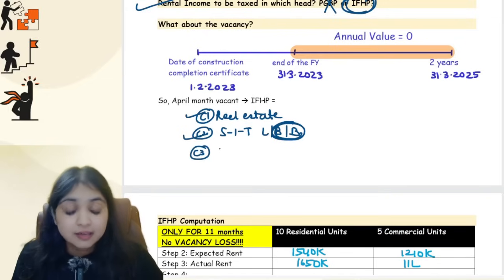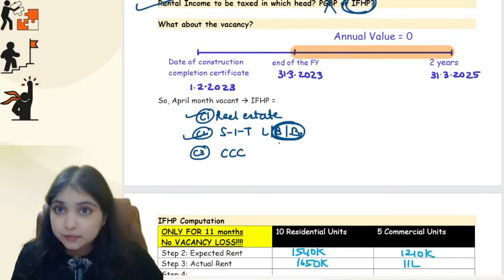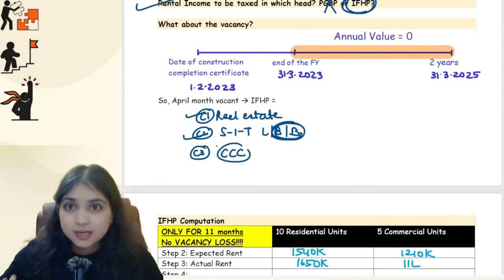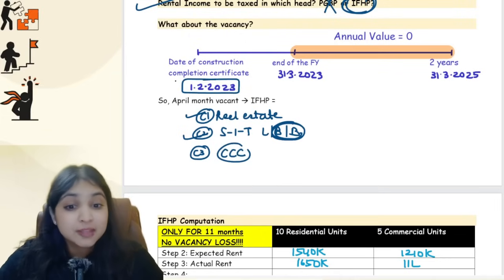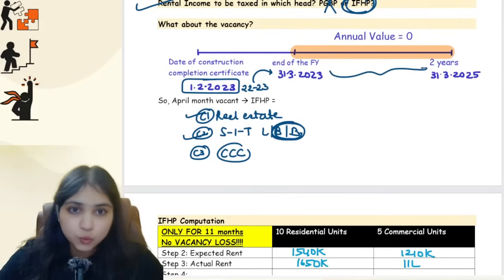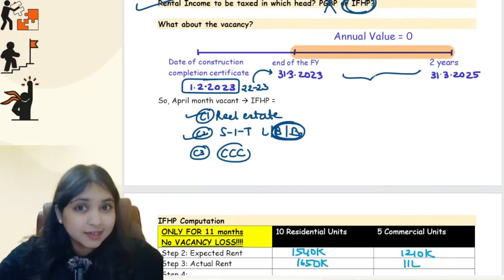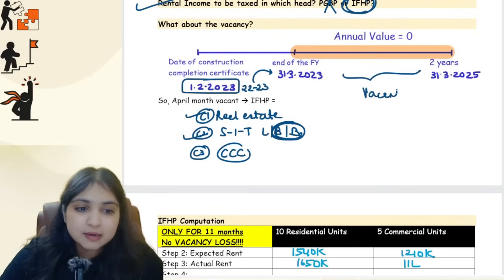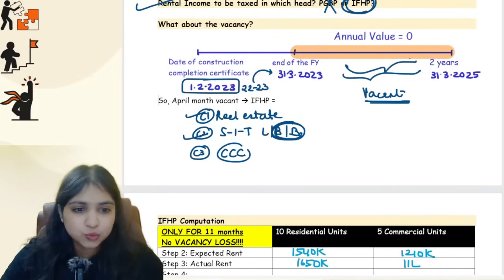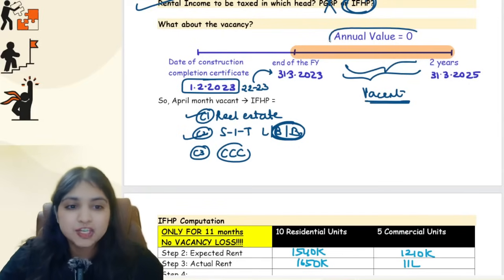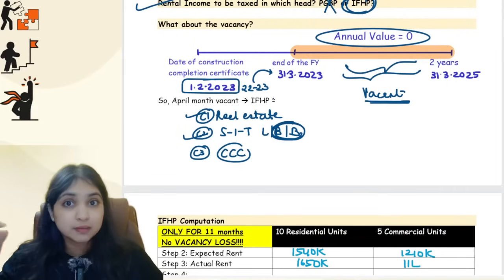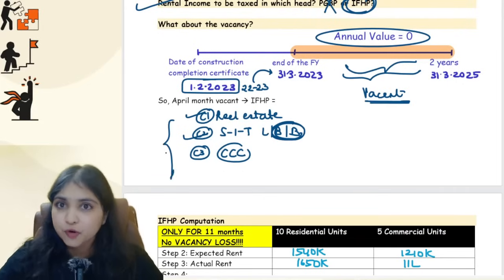Condition number 3 is that he got the construction completion certificate for this building. Now, we will see when he got the construction completion certificate. Let's say he got the construction completion certificate on 1st of February 23. Which year is this, guys? This is the year 22-23. Now, what is the end of this year? 31st March 23. From that day, 2 years. In these 2 years, any time in these 2 years, if the property is remaining vacant, that period during which the property is remaining vacant, the IFHP will be 0.